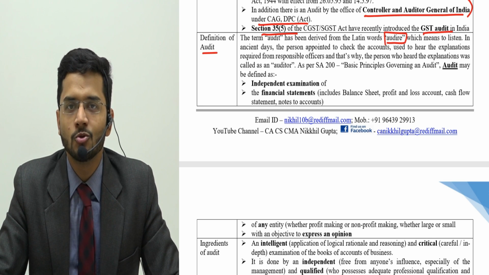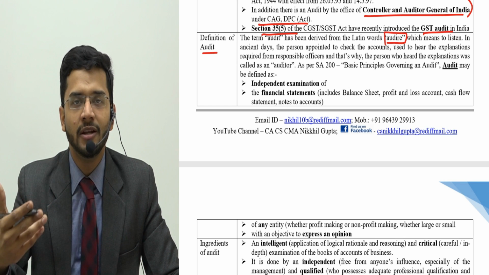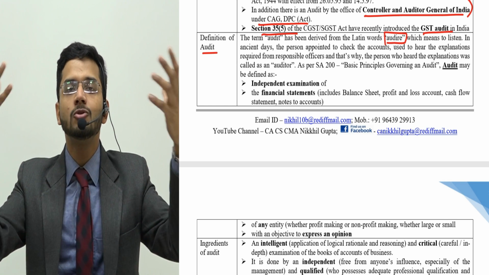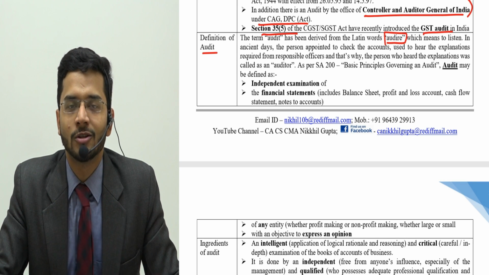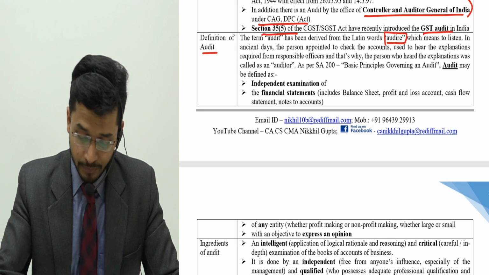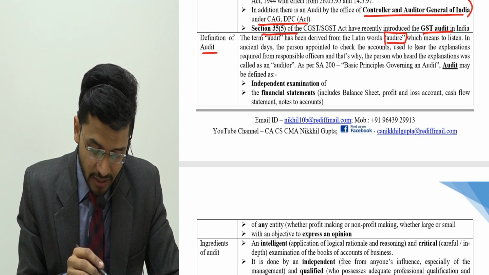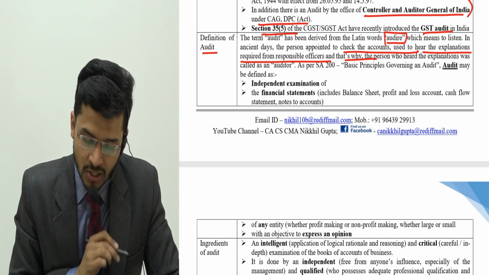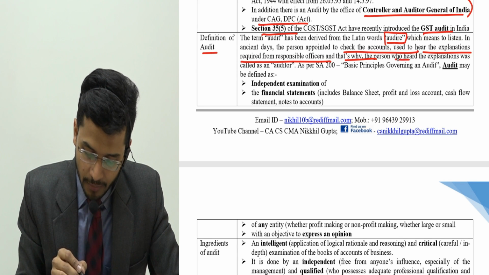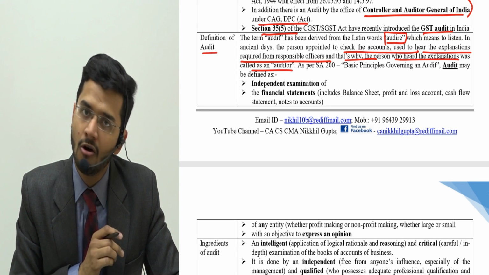So an auditor used to give his opinion only on the basis of what he used to hear from the peasants or the court marshals or the people who were present in the court. And in the ancient days, the persons appointed to check accounts used to hear the explanations required from responsible officers, and that's why the person who heard the explanation was called the auditor.